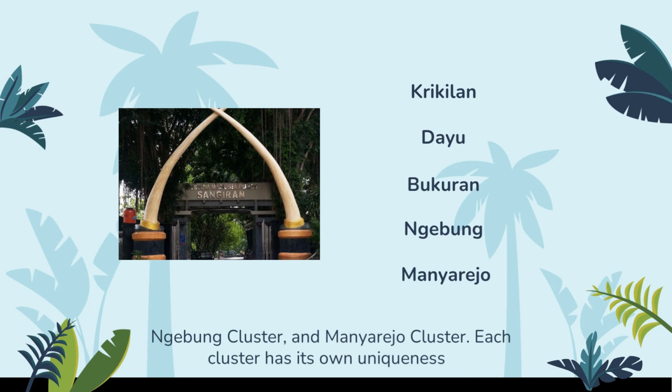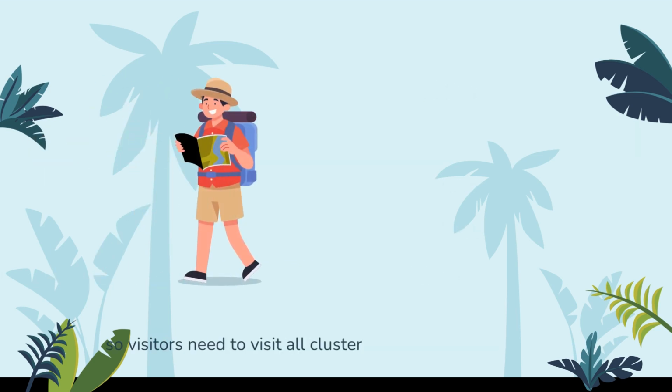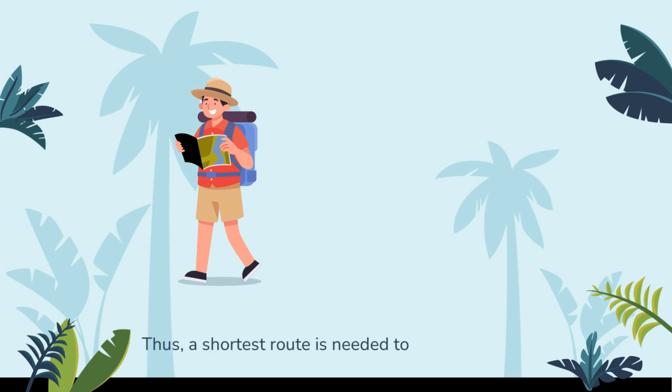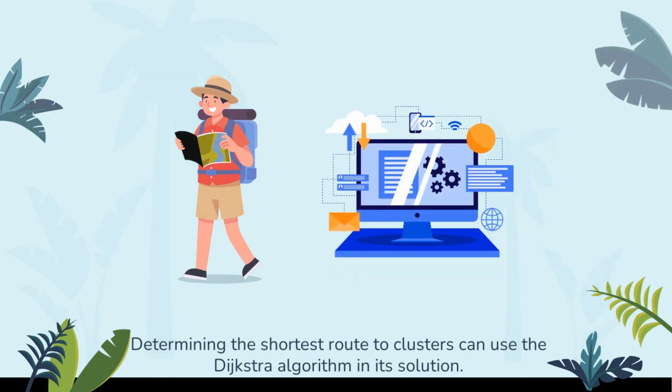Each cluster has its own uniqueness, so visitors need to visit all clusters to enjoy the various collections from each cluster and can study the entire collection. Thus, a shortest route is needed to visit the Sangiran Archaeological Museum clusters. Determining the shortest route to the clusters can use the Dijkstra algorithm in its solution.